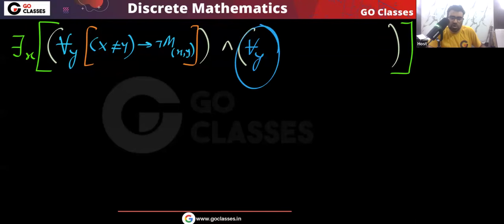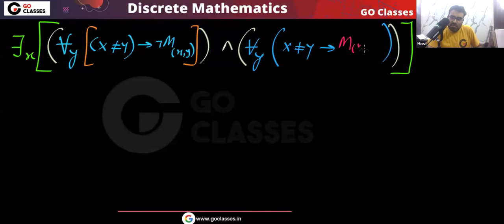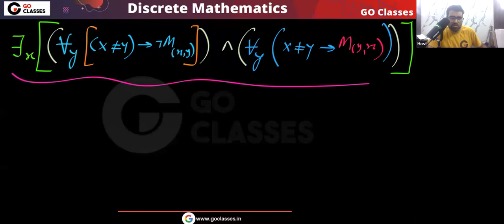So again, for all y, if x and y are different, then y knows x. Meaning everyone else knows x. So this is how I can write. I hope you understood.